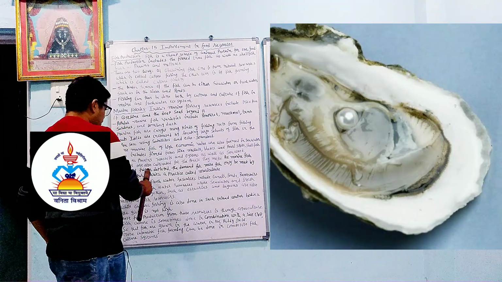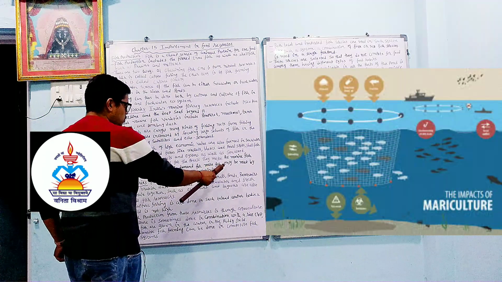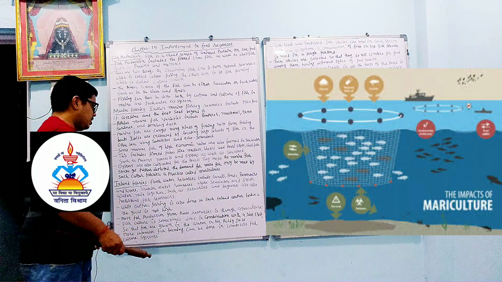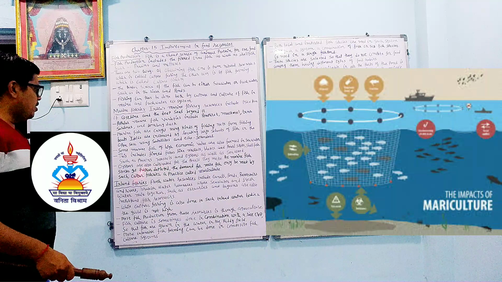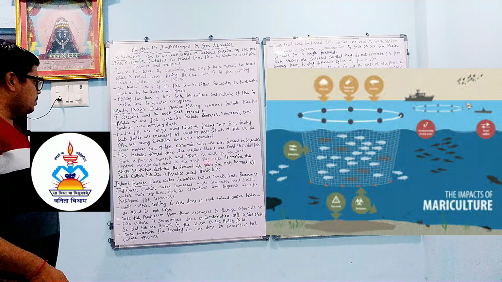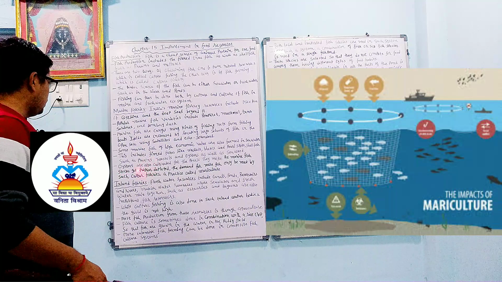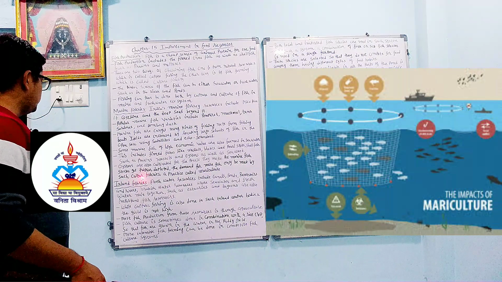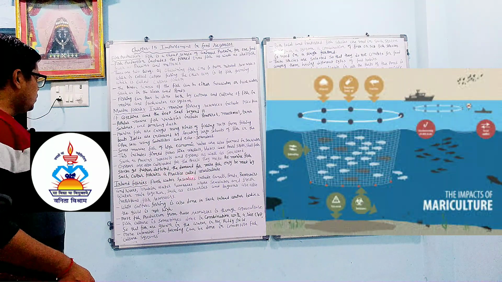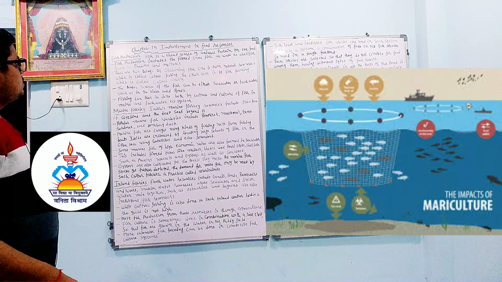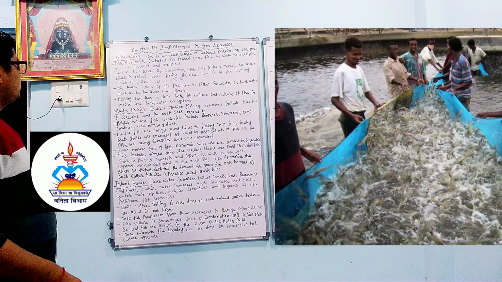As marine fish stocks get further depleted, the demand for more fish can only be met by culture fisheries, a practice called mariculture. So if there is so much demand for fish, it can be fulfilled by mariculture. We know that the other way is by fish farming, which is called culture fishery.